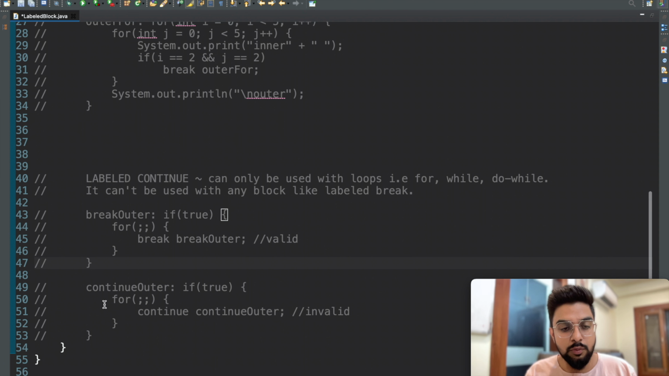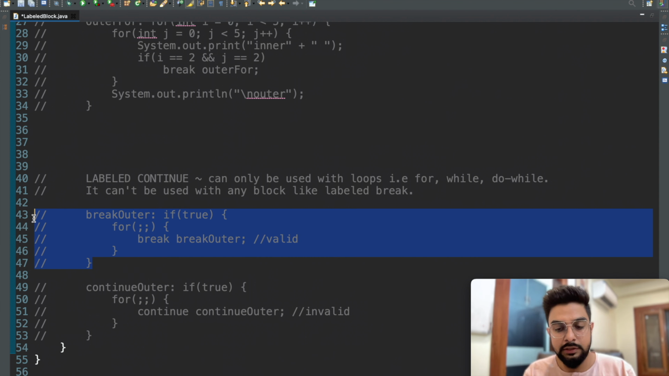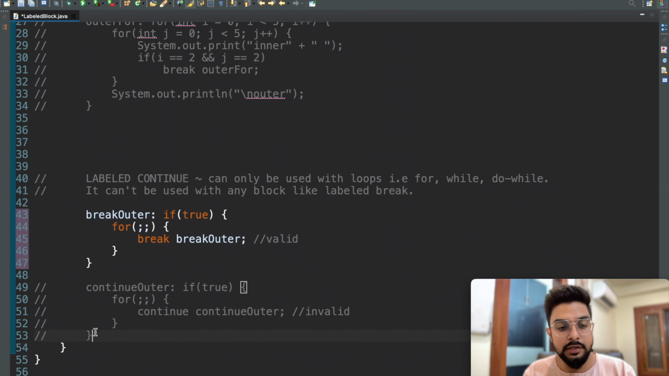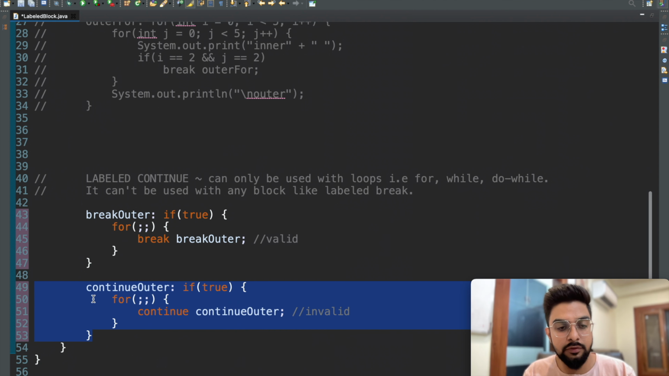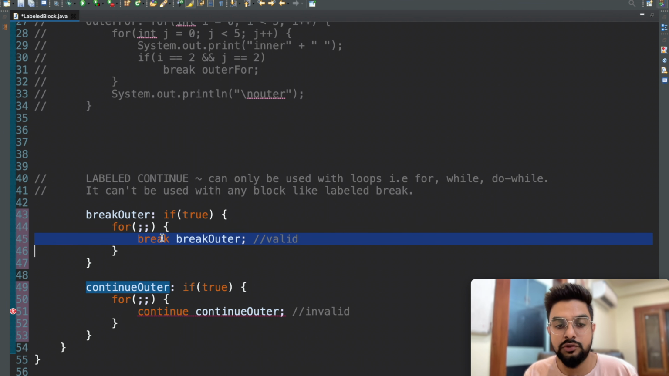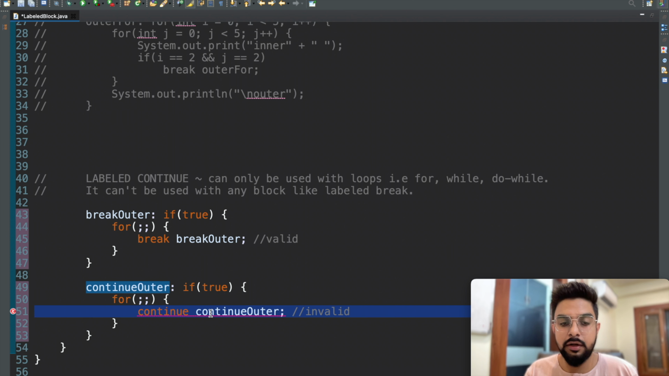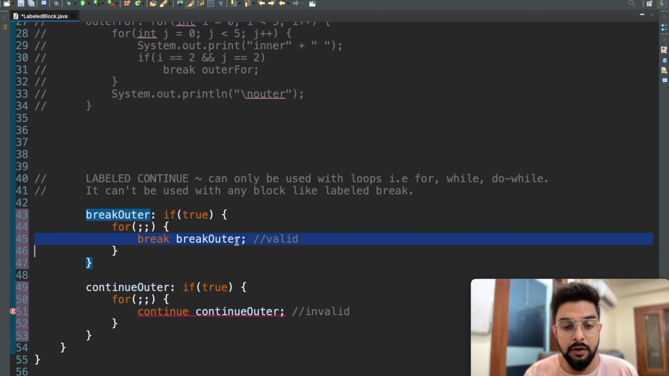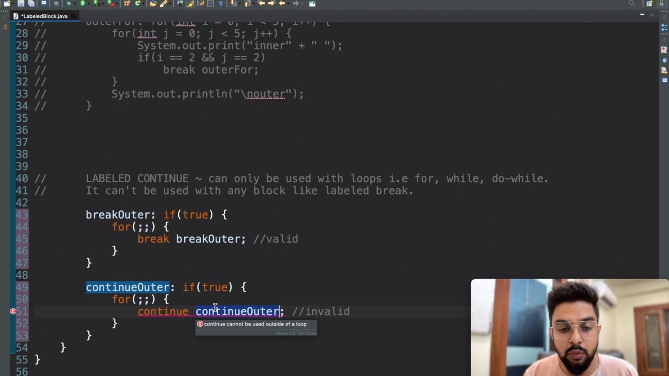Okay, so let's quickly see an example here. Now these both blocks of code are similar to each other. The only difference is that inside the first one we are using a labeled break, and inside the second one we are using a labeled continue. And as we see, both of them are used to break the outer if block. For a break it's allowed, but for a continue it's not allowed, it's invalid. And what does it say? We could just read the compiler error once. Continue cannot be used outside of a loop. That's a very good explanation from the compiler, pretty clean and clear.